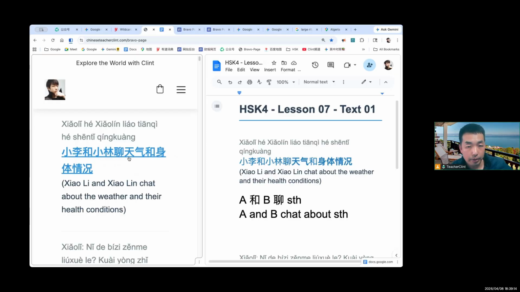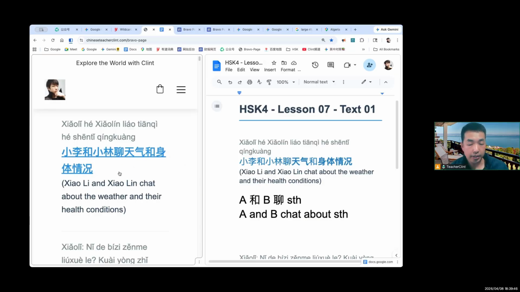What do they talk about? 天气, 天 means the sky, 气 is air. So 天气 is the weather, right? Another 和 means that they talk about not only one thing, but also something else. 和, and. So they chat about the weather and 身体情况. 身体 means body. 情况 is condition.